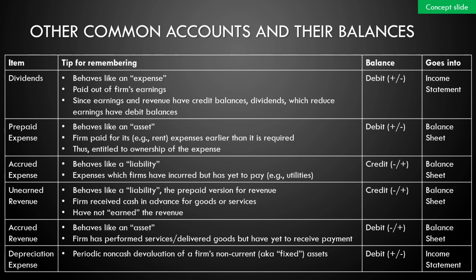Unearned revenue, as the name suggests, behaves like a liability because it refers to revenue transactions where the entity has received payment in advance for goods and services they have yet to provide. Accrued revenue, on the other hand, behaves like an asset. It refers to revenue transactions where the entity has delivered goods or services but have yet to receive payment. Hence, it has a debit balance like all assets.